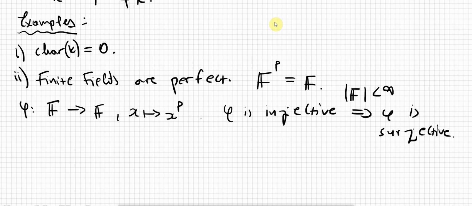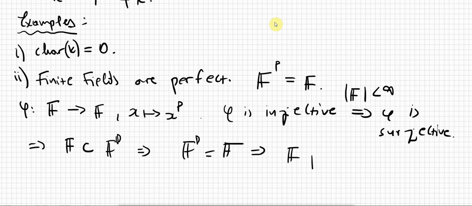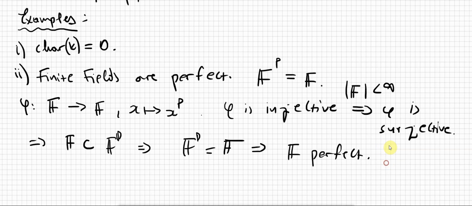Therefore, if you give me any element here, I can always find another element in F such that its image under phi, a p-th power, is going to be equal to the first element, right? So it follows that F is a subset of F^p, which of course gives us equality, and according to the theorem, this implies that F is perfect, right? So characteristic 0 and finite fields are always perfect fields, and these are probably the most important class of perfect fields.